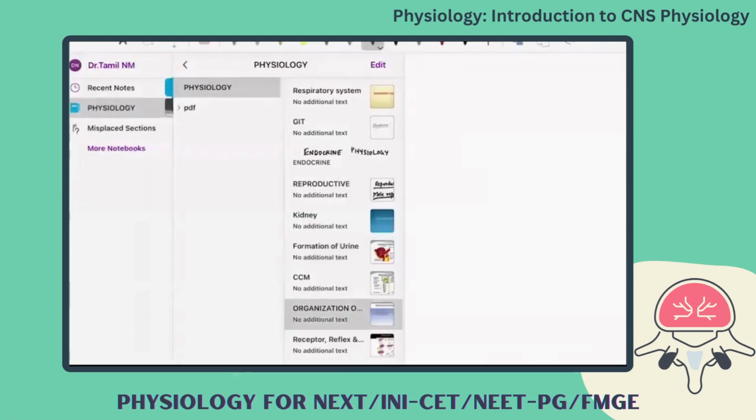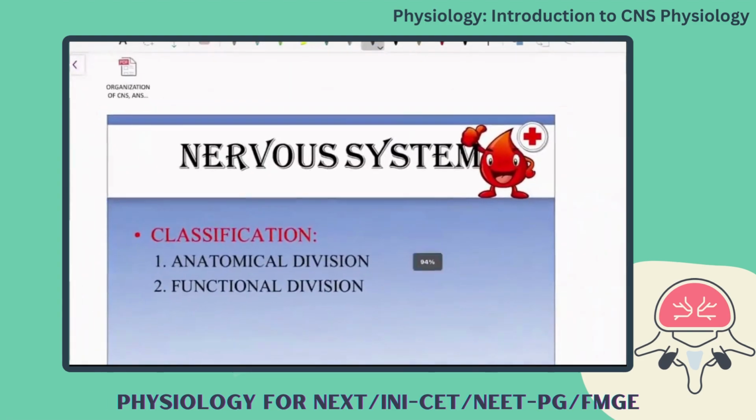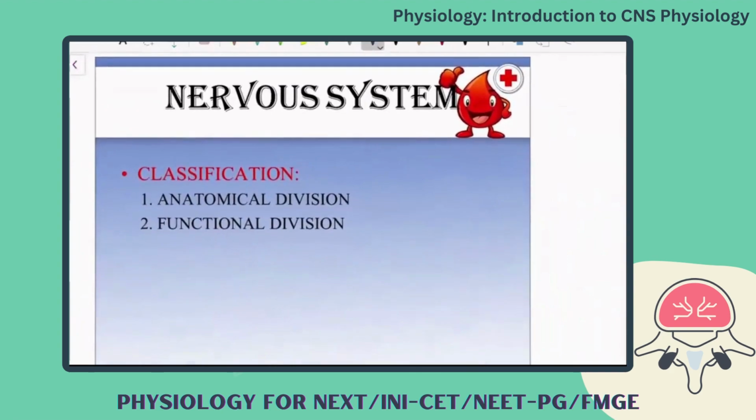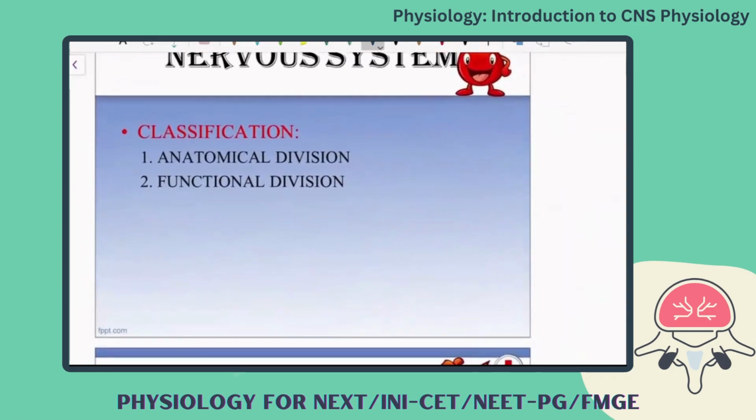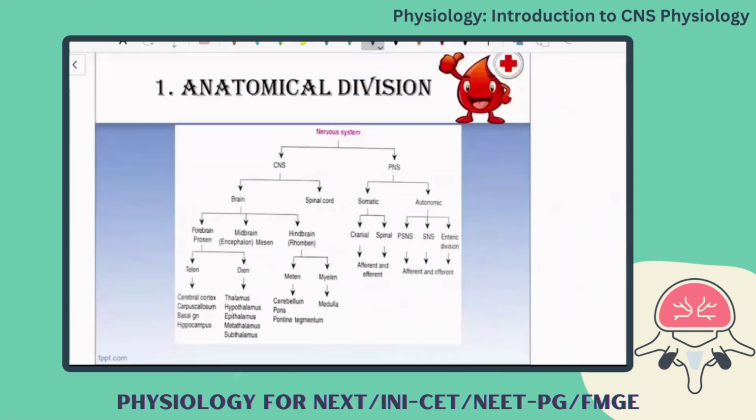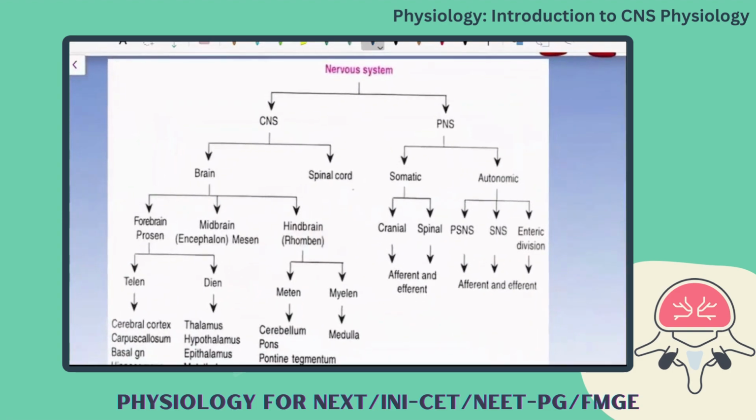Introduction part of nervous system. So nervous system, we are going to talk about the nerves majorly. So anatomical classification, functional classification we have. In the anatomical division, this is what we are seeing from the beginning. Nervous system into central nervous system, peripheral nervous system. And central nervous system, you have brain and the spinal cord.